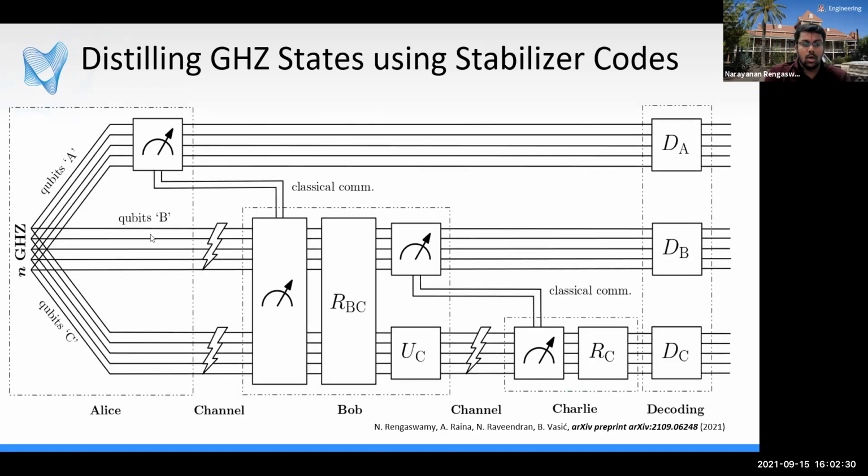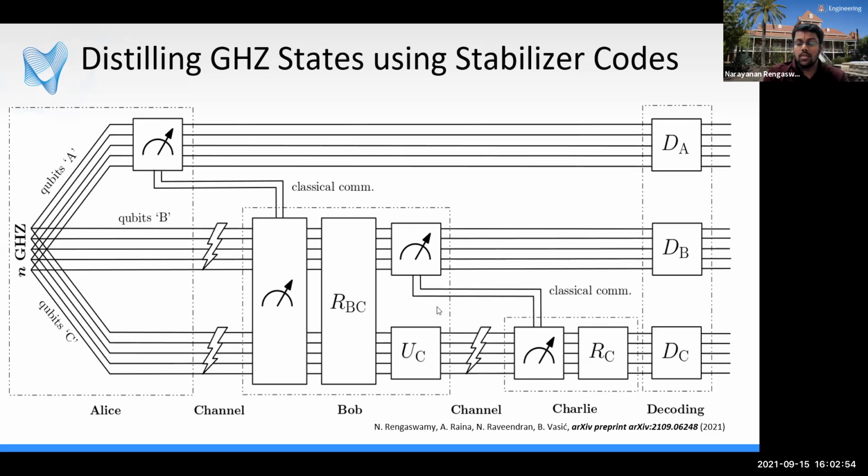This is how our protocol works. Alice initially creates n GHZ states and measures the stabilizers of some code. Then we show as our main technical result that this induces a 2n qubit code on all the remaining qubits. So she sends all the remaining qubits to Bob, who measures these 2n qubit stabilizers to fix the errors in the channel. Later, he also measures the same stabilizers as Alice, but just on his qubits.